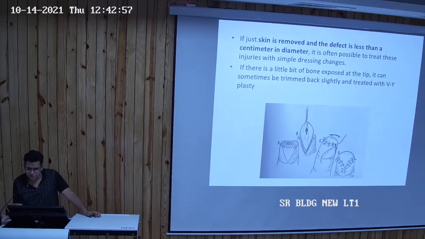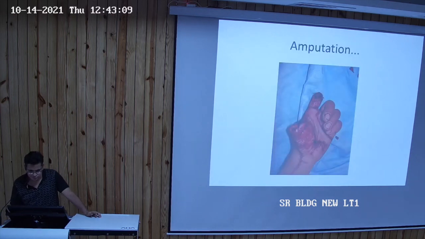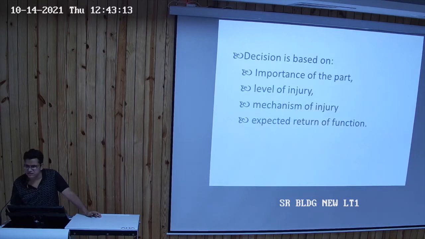If there is a little bit of bone exposed at the tip, it can sometimes be trimmed back slightly and treated with a VY plasty. And this is a picture in which we have done a VY plasty. Another example of amputation. So the decision is based on the importance of the part, the level of the injury, the mechanism of injury, and the expected return of function.